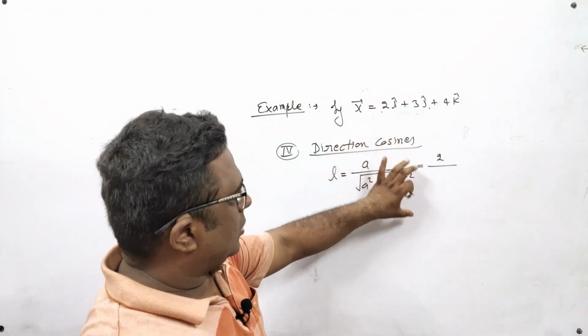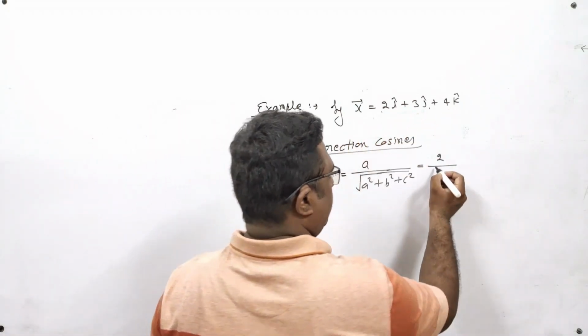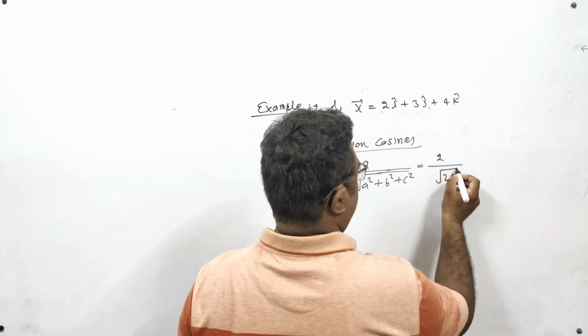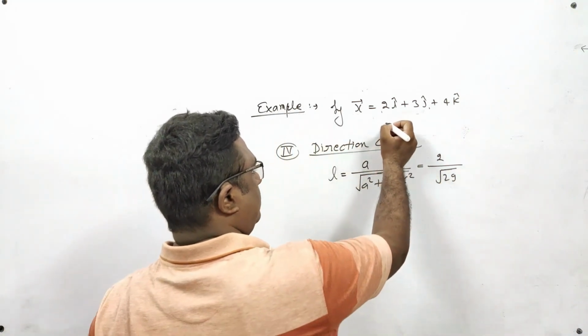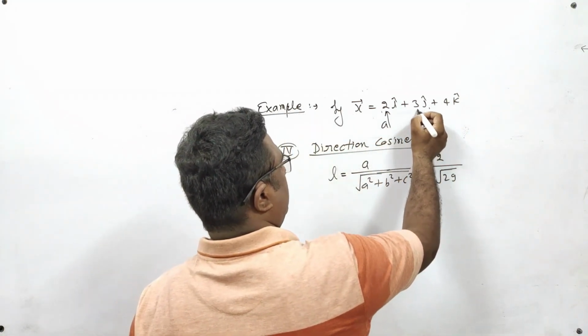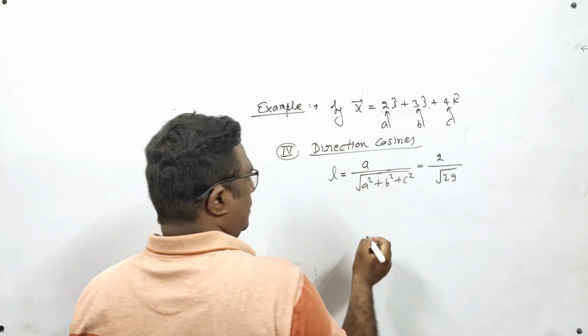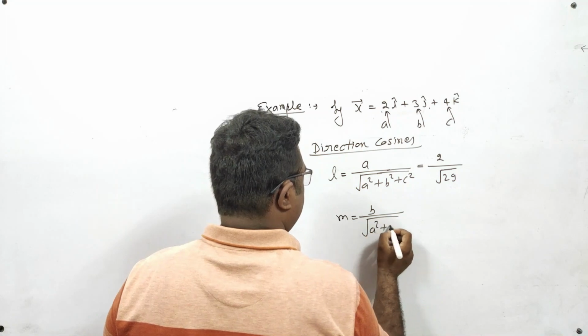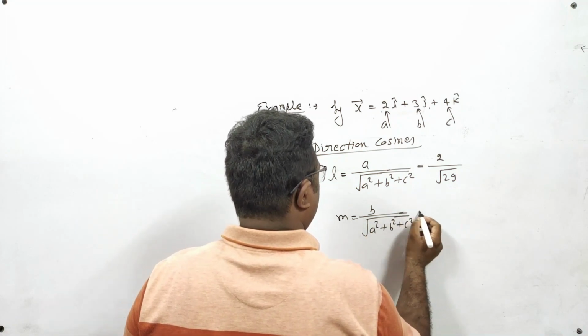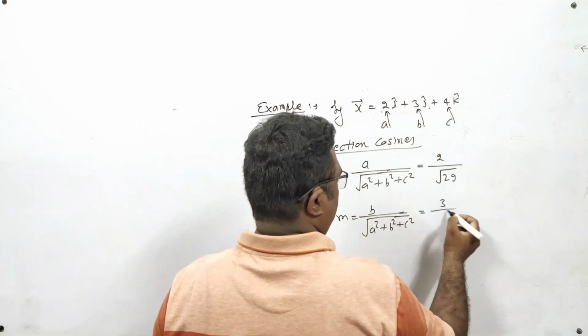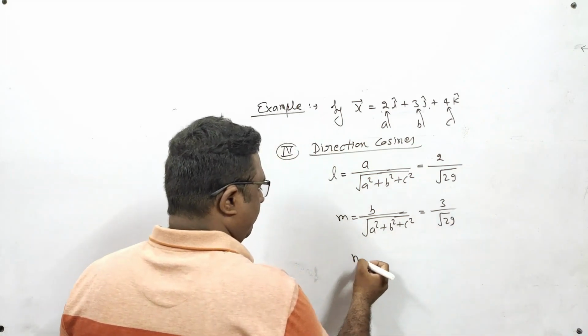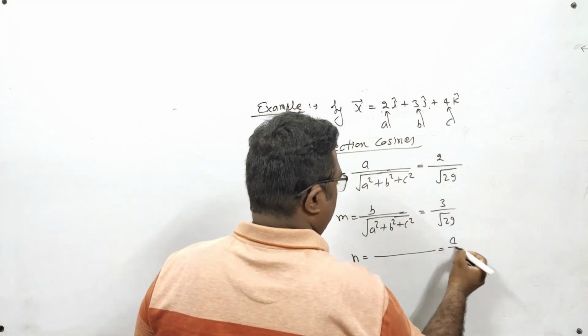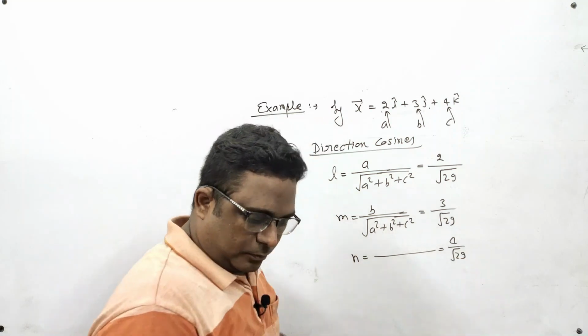So if I put all the values of a, b, c into this, I will get l as 2 upon square root 29. m is equal to b upon under root a square plus b square plus c square, which is 3 upon under root 29. In the same way, n will come 4 upon under root 29.